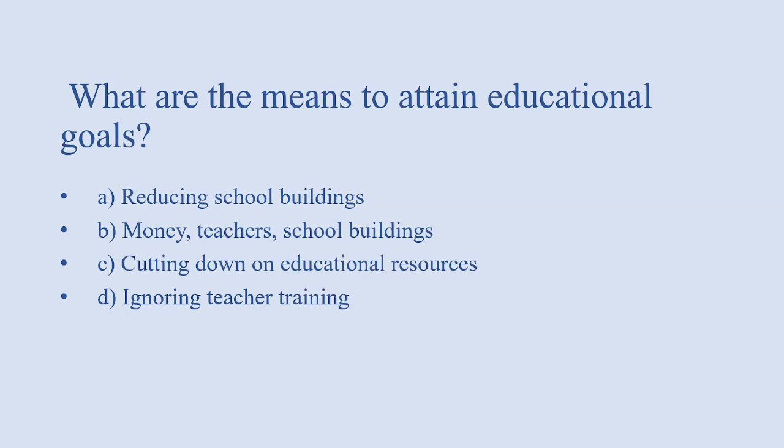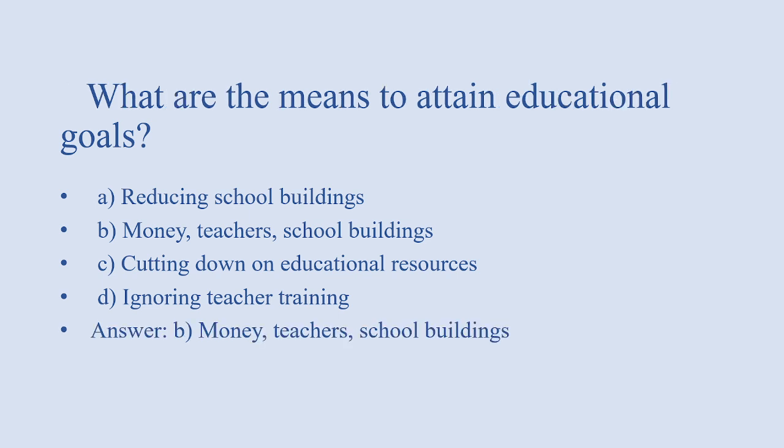Next, what are the means to attain educational goal? Options: reducing school buildings, money, teacher, school building, cutting down the educational resources, ignoring teacher training. Answer of this question is option B, that is money, teacher and school building.